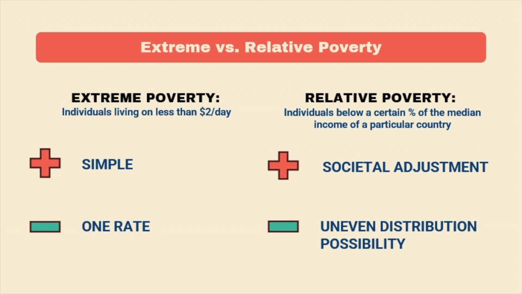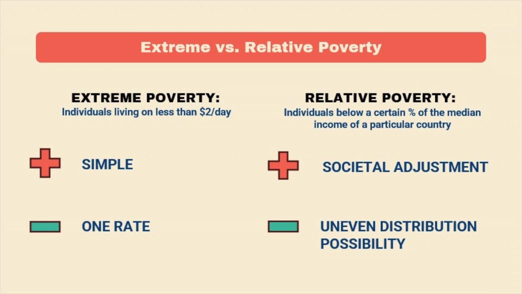Both the extreme and relative poverty measure use cash income as a measure of an individual's resources. However, the extreme poverty threshold is when a person is living on $2 per day or less. This is used as a global measure of purchasing power parity, whereas in the relative poverty measure, the threshold is set at a percentage of median household income in a country. Since the extreme poverty measure sets one rate globally, it is very simple to use. However, it is difficult to accurately assess poverty in countries with disparities in health, education, and housing.